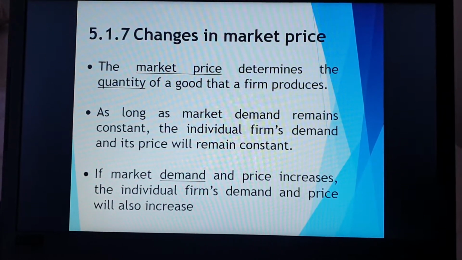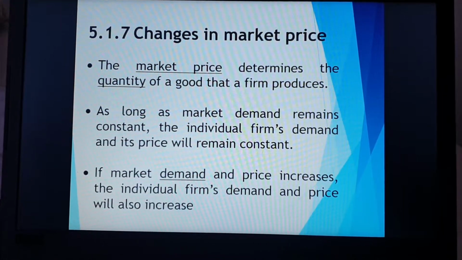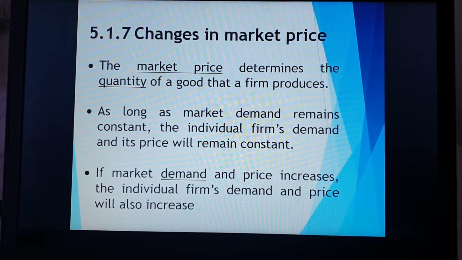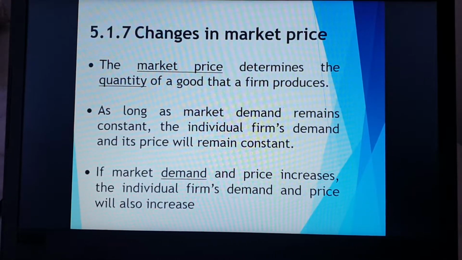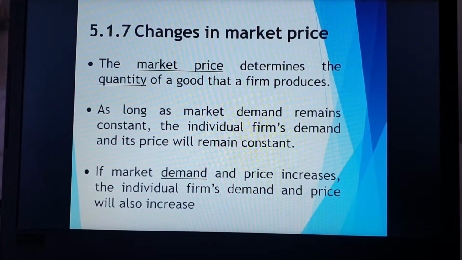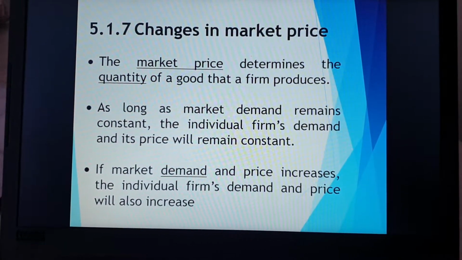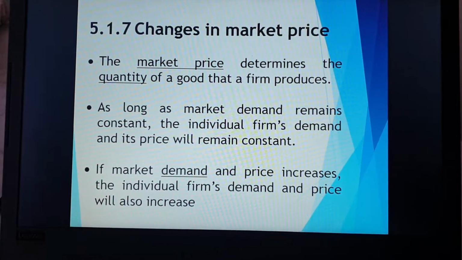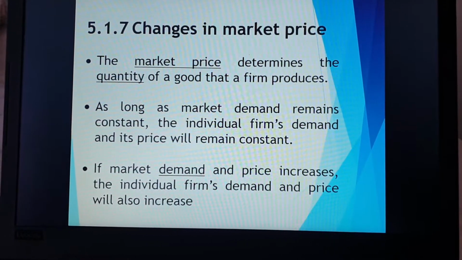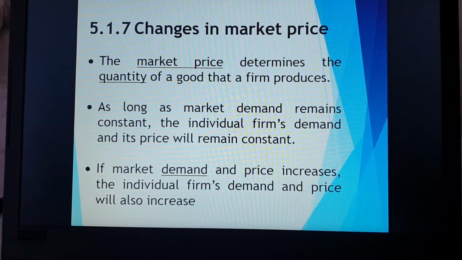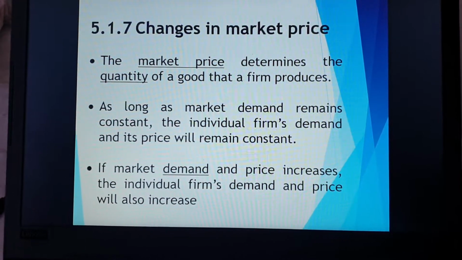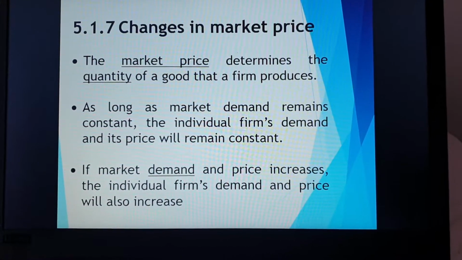Remember, whatever happens in the market will also happen in my individual firm when it comes to a perfectly competitive firm. If market demand and price increase, the individual firm's demand and price will also increase. So basically, your individual firm is mimicking, in other words, doing exactly what is happening in the market.